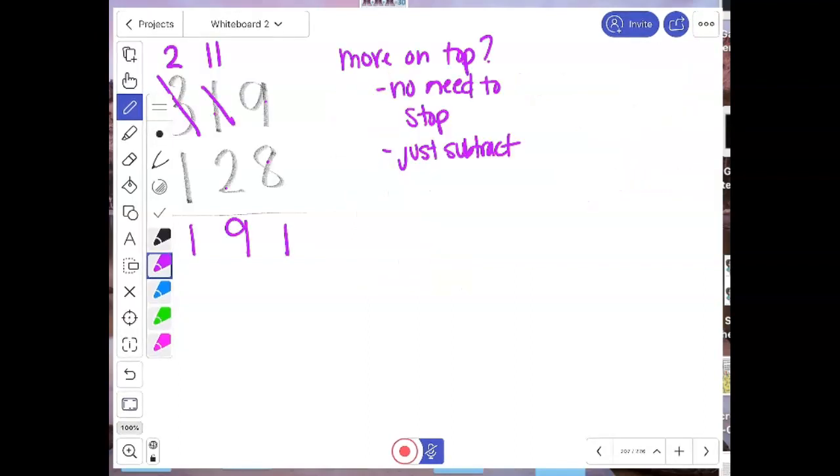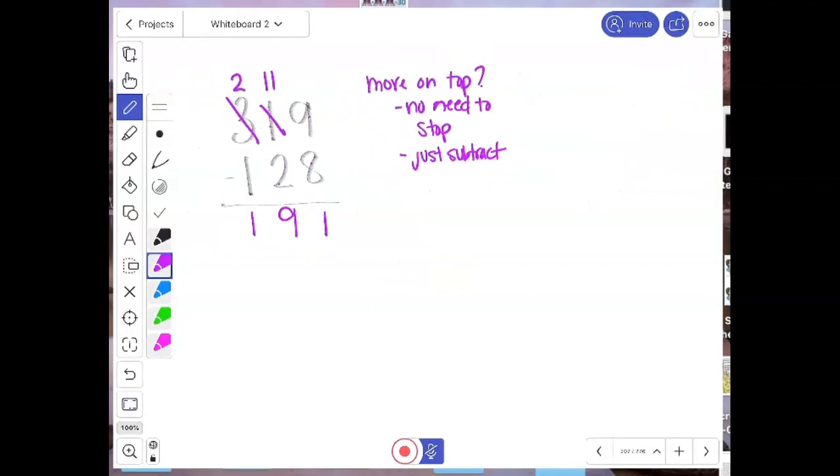Now I can check my answer, remember, by kind of doing it backwards. 191 plus 128. I better get 319. Let's see. 1 plus 8 is 9. 9 plus 2 is 11. And that's 3. 319. So it worked. So that's the right answer.